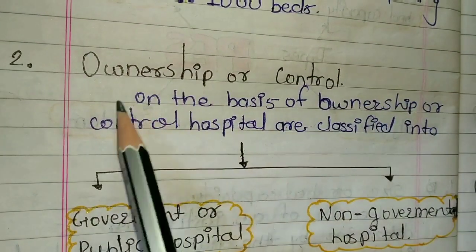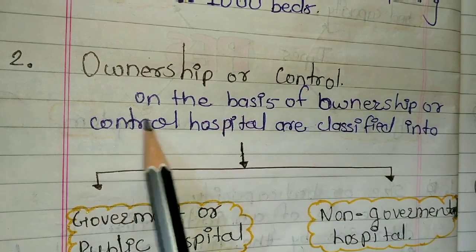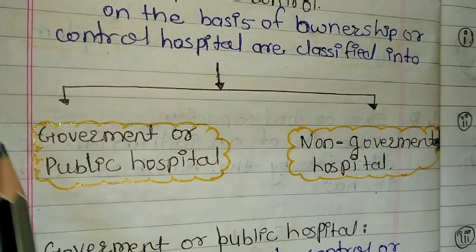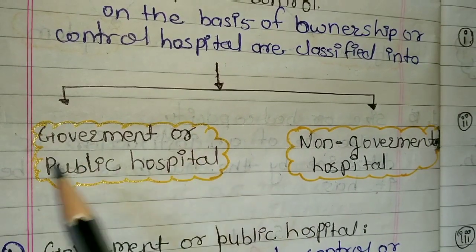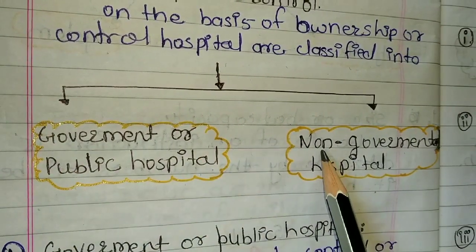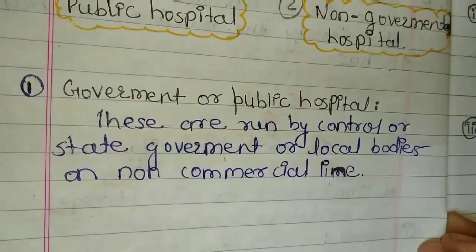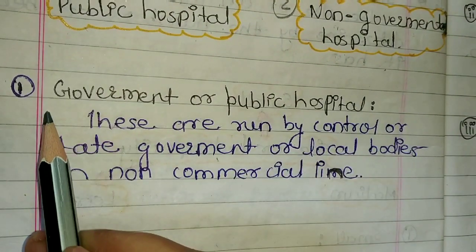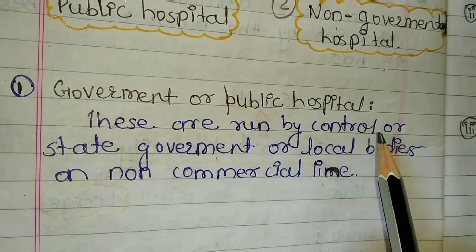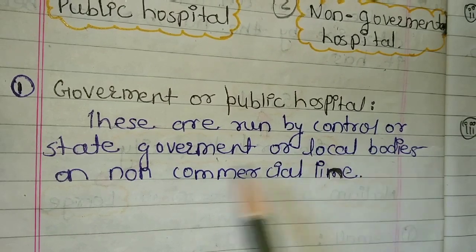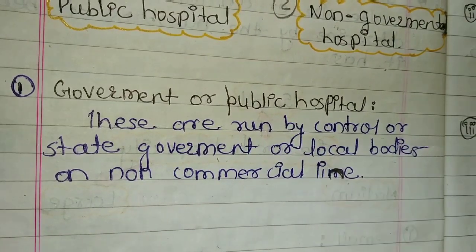Second type of hospital is O for ownership or control. On the basis of ownership or control, hospitals are classified into 2 types, which are government or public hospital, and second, non-governmental hospital. These are 2, government and non-government. First type of ownership or control is government or public hospital. These are run by central or state government or local bodies on a non-commercial line.